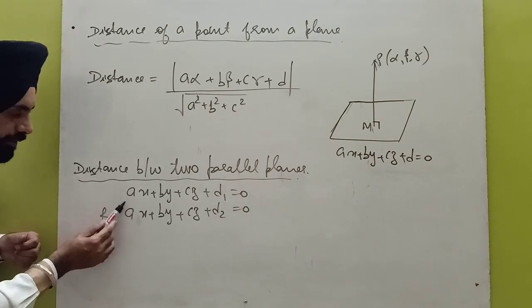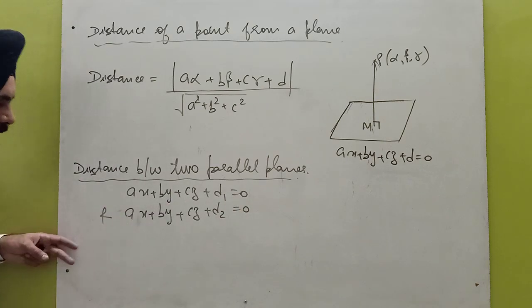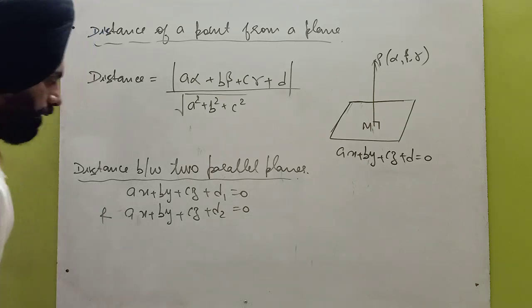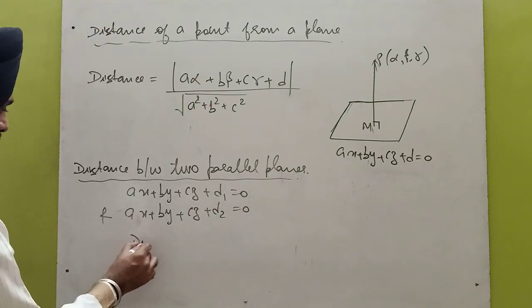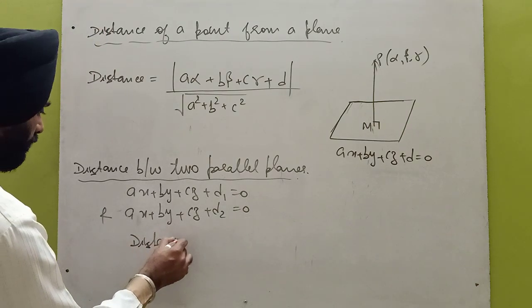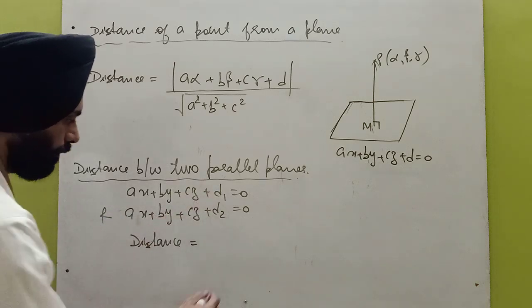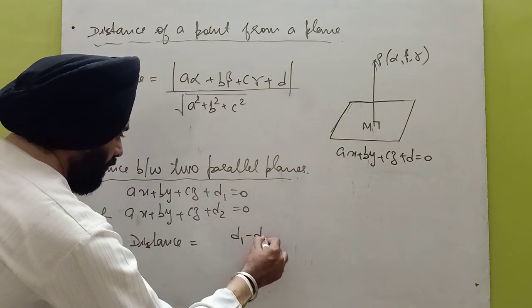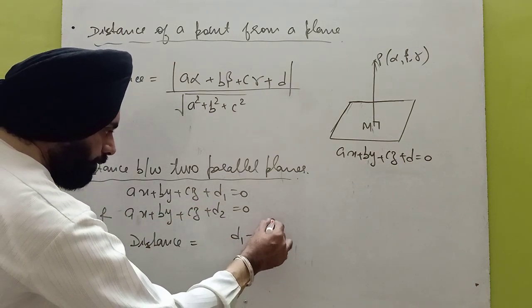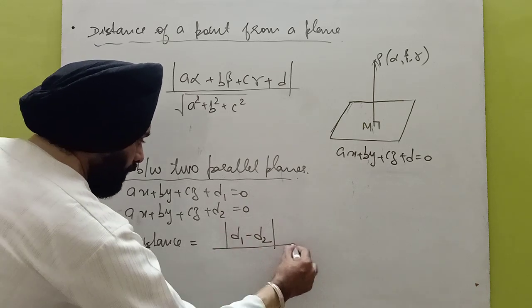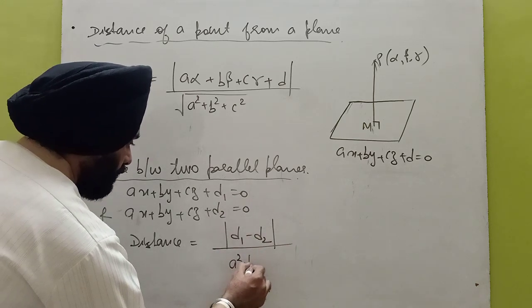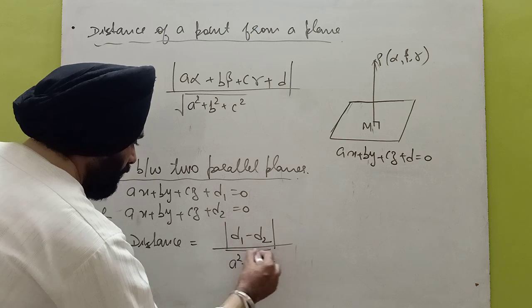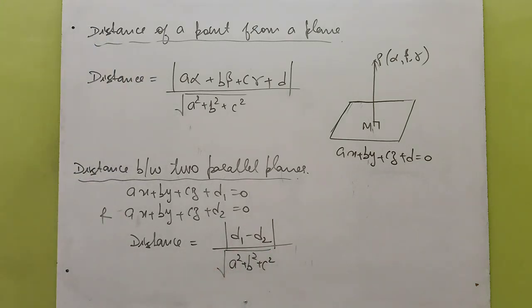If the ratios of the direction numbers are the same, then we can say that the planes are parallel. So the distance between these two planes is, take the difference of the constant terms. Either you can write d1 minus d2 or d2 minus d1. Its mod divided by under root of a square plus b square plus c square. So this is the formula for the distance between two parallel planes.